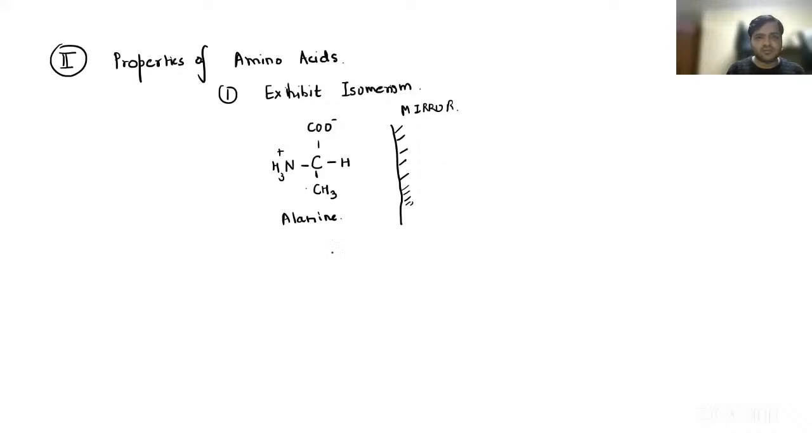Now we just try to draw, this is called D-alanine. The mirror image, guys, it will be like simply like this. Hydrogen will be over here and it will be CH3. It is called L-alanine. Now, this carbon atom is called the asymmetric carbon atom.